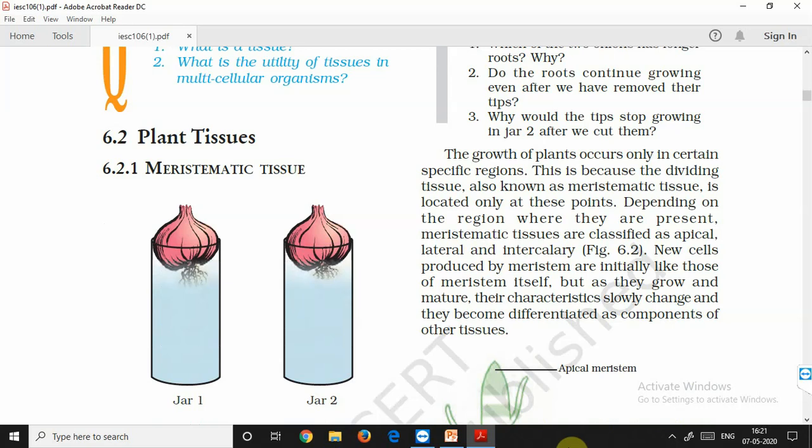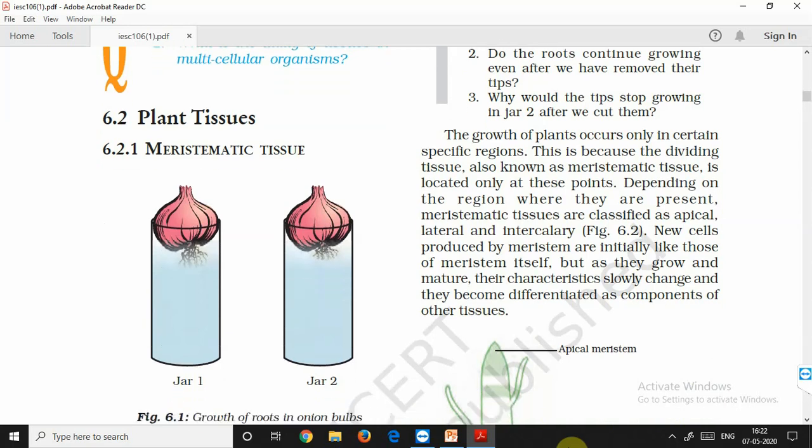Then we talked about the sclerenchyma. The sclerenchyma were forming the hard part. That's why they were made up of lignin deposition, and the cells were very much thickened, as lignin is a dead material, so they were dead. The basic difference between these three was that collenchyma and parenchyma are living, as they consist of living protoplasm present in the cells, and sclerenchyma are dead as they have deposition of lignin. Sclerenchyma are present in the hard parts of the plant, for example the seed coat as well as the nut shell.